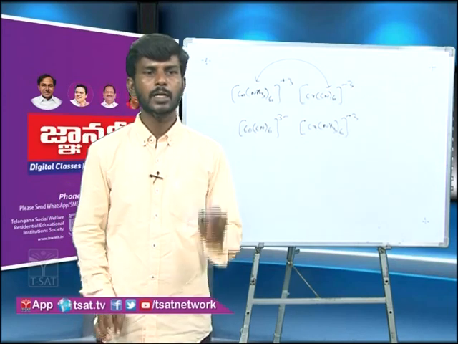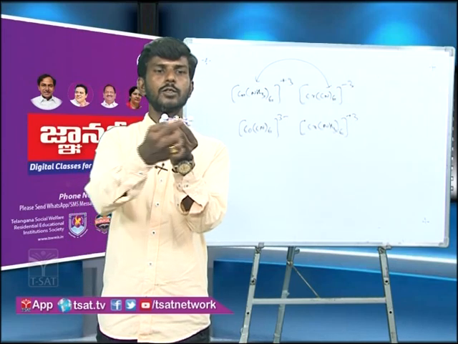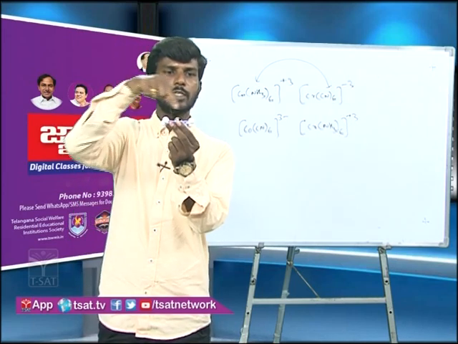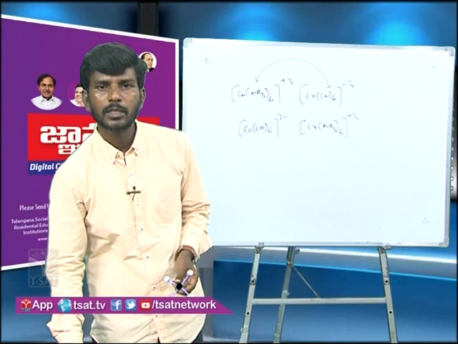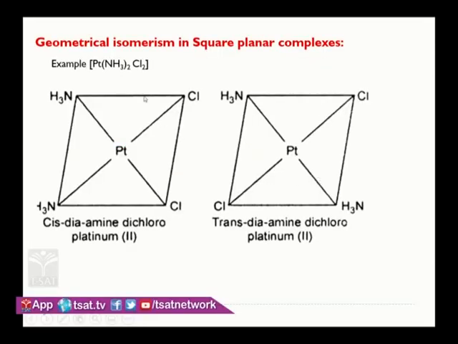But if you see a square planar complex, these two positions are cis, but if you take exactly opposite positions, then it will be trans. So geometrical isomerism is possible in square planar complexes with coordination number 4. Now let us see some examples of square planar complexes. Here diamminedichloroplatinum complex. Here both the amines I have written on the same side, that is cis-diamminedichloroplatinum(II). If both the amines are opposite, any two ligands you can take, maybe similar or dissimilar, two ligands on the same side is cis, two ligands exactly on the opposite side is trans. So this is one of the examples.